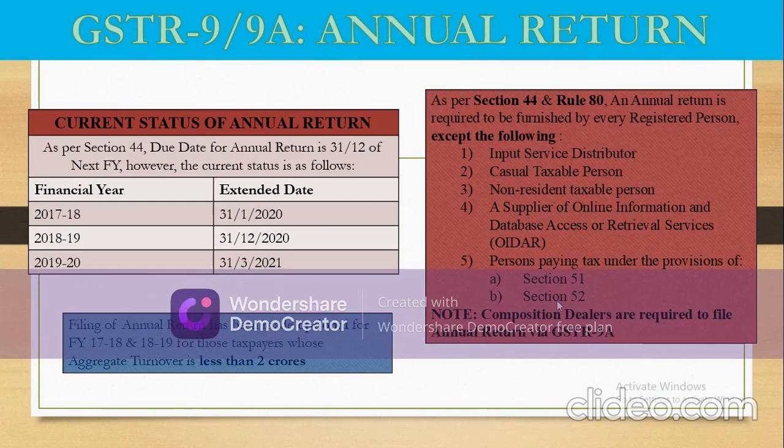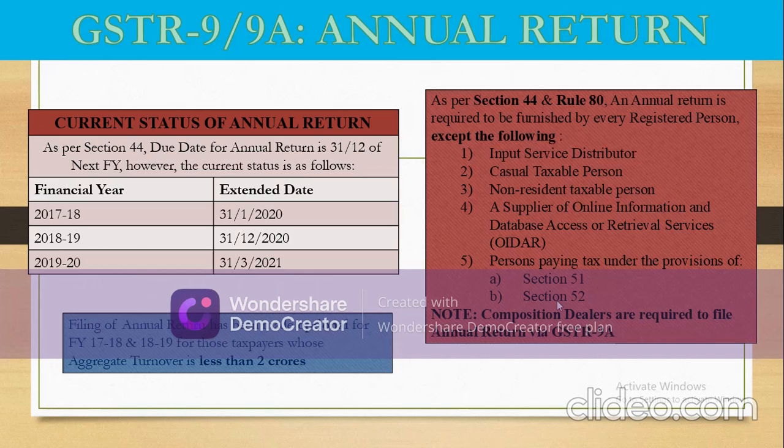As per section 44 and Rule 80, an annual return is required to be furnished by every registered person. However, there are a few exceptions. The exceptions are as follows: an input service distributor, a casual taxable person, a non-resident taxable person, a supplier of online information and database access or retrieval services, and persons who pay taxes under the provisions of section 51, which basically deals with persons who are required to deduct tax at source, and section 52, which basically deals with persons who are required to collect tax at source.